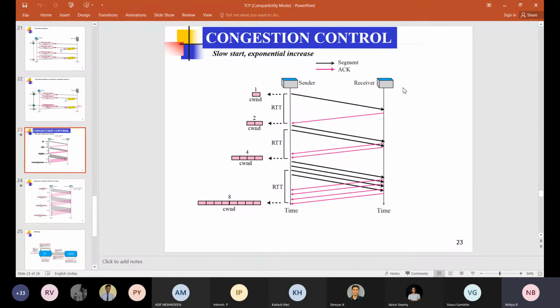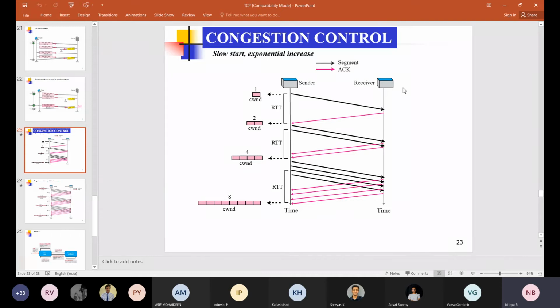No other way. This will happen for the intermediate nodes more specifically. The router may receive one segment from one source, and another packet from another source in a different network. Then the router is more congested. There is no other way, but we are trying to minimize the congestion, that's it, because it is not possible to predict the exact network status at any point of time. Anything will happen at any time.